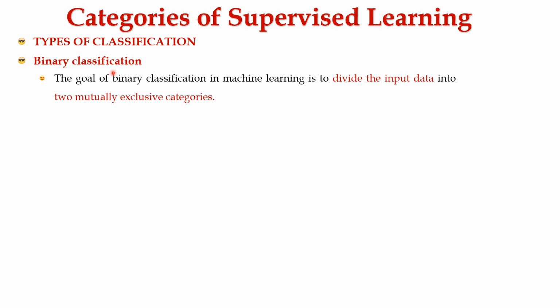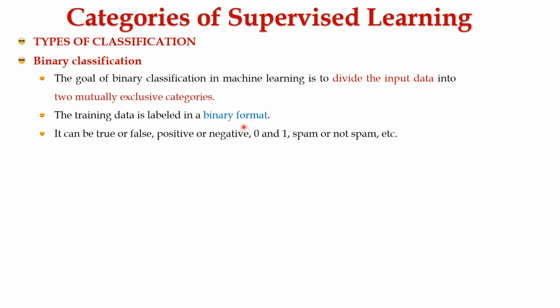First comes binary classification. The goal of binary classification in machine learning is to divide the input data into two mutually exclusive categories. The training data is labeled in a binary format. It can be true or false, positive or negative, 0 or 1, spam or not spam, and etc. Here, the image illustrates a binary classification task where the goal is to determine whether the image is a dog or not.